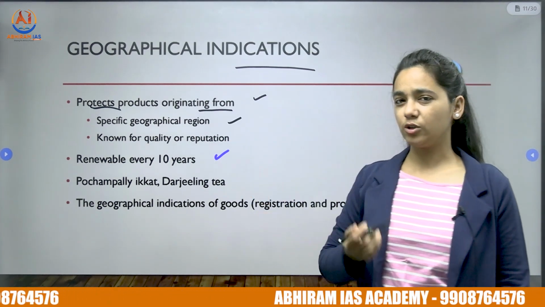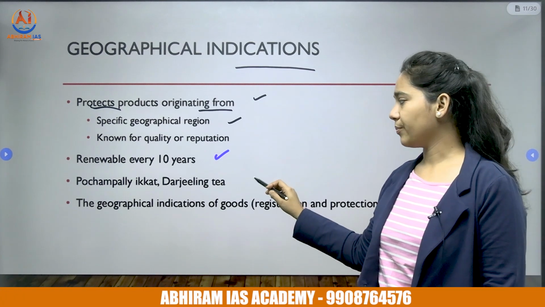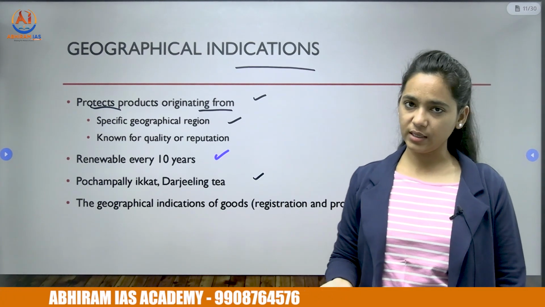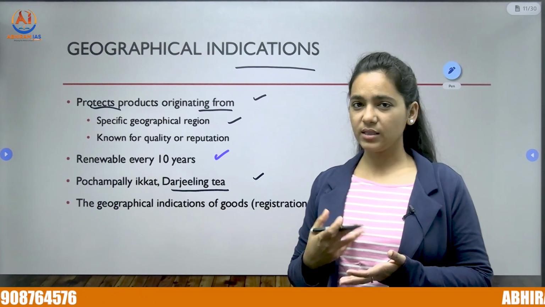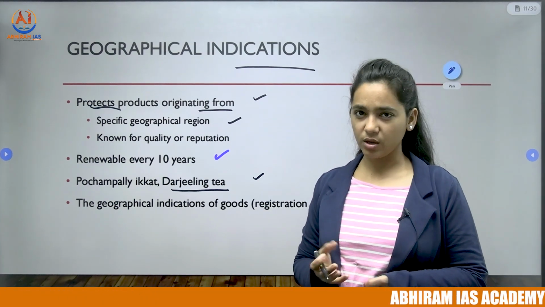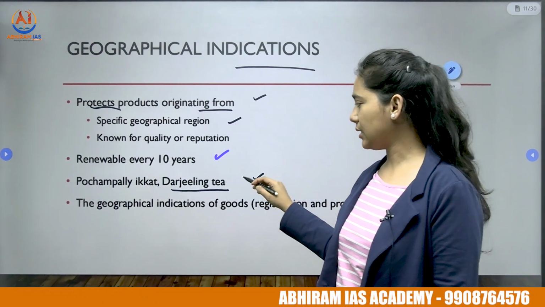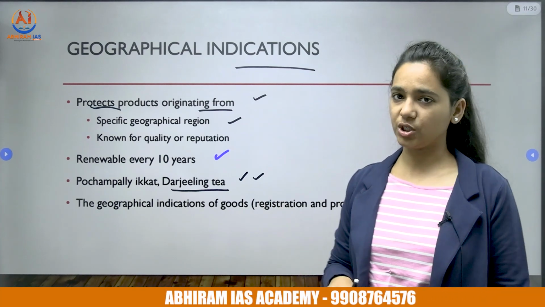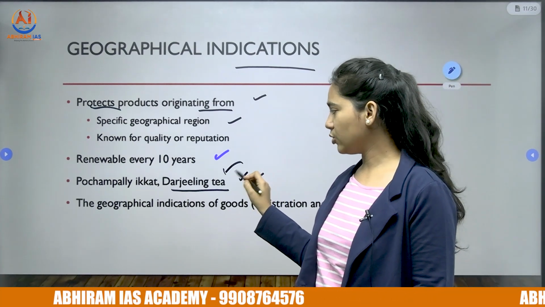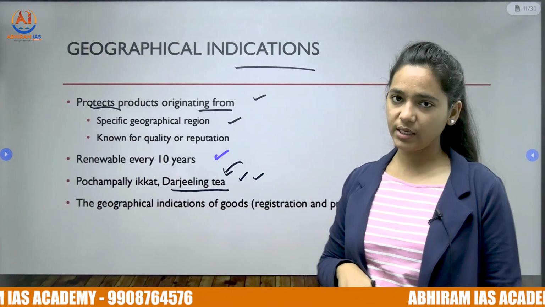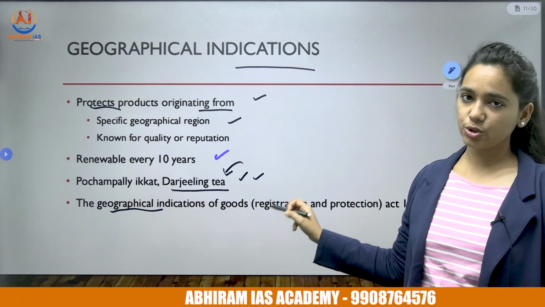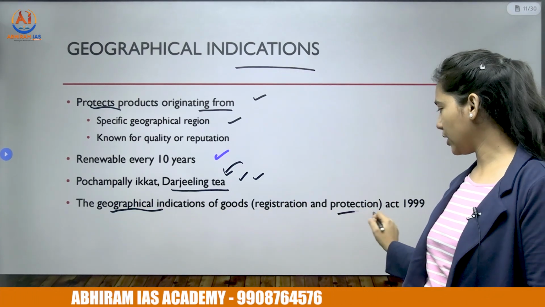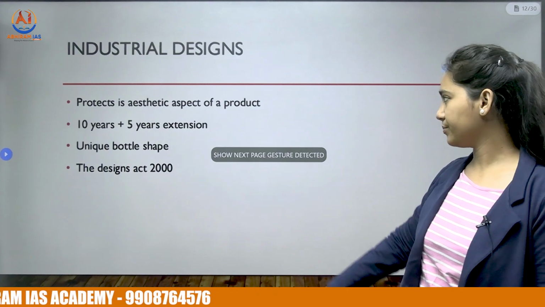So they are also renewable every 10 years, and examples are Pochampalli Ikkat and Darjeeling tea. Okay, the tea produced in Darjeeling may be of unique aroma, unique taste. So the tea will have uniqueness because of the location. So we are preserving its uniqueness through this geographical indication tag. So it is protected by the Geographical Indication of Goods Registration and Protection Act of 1999.